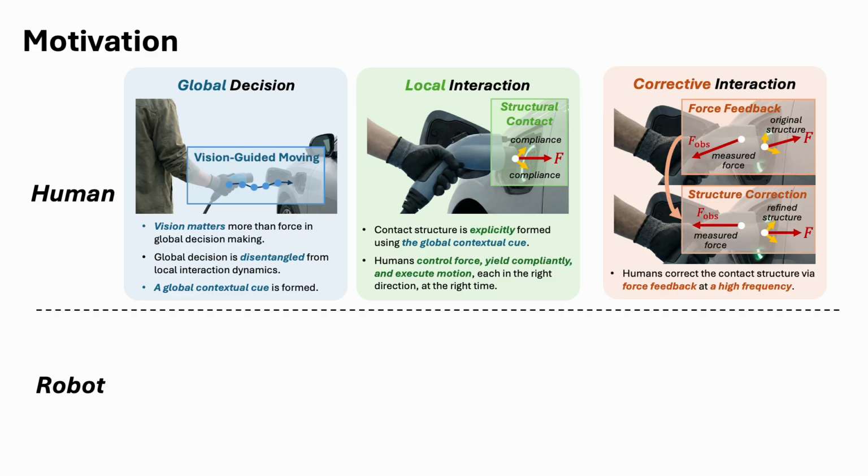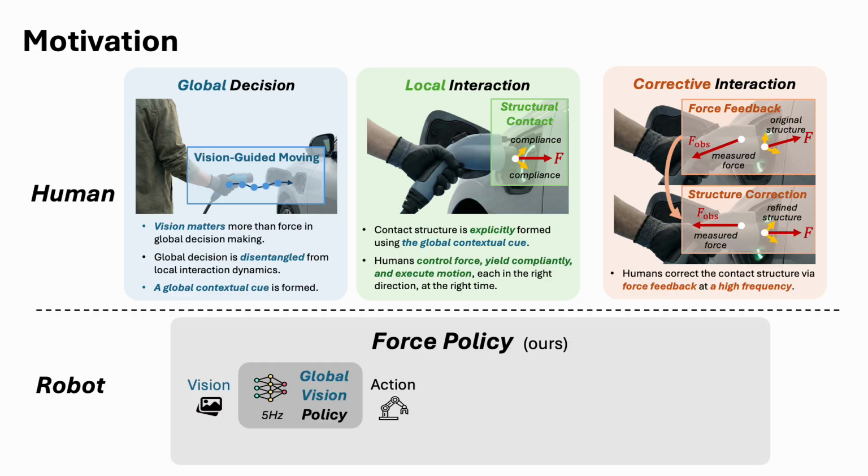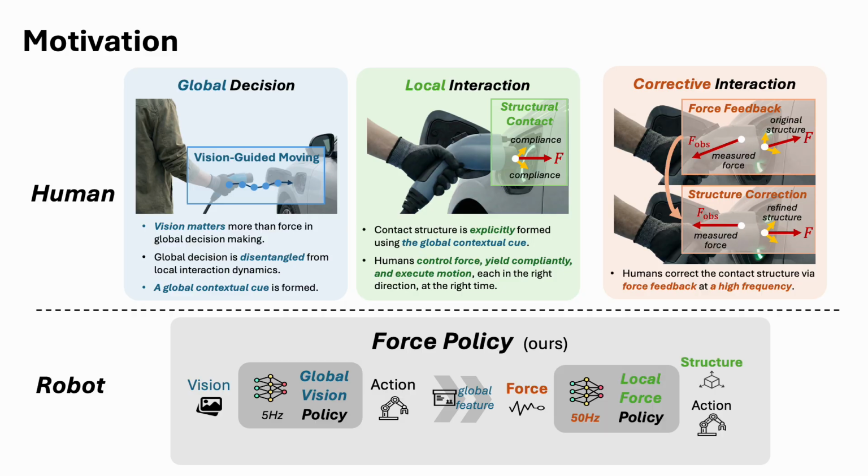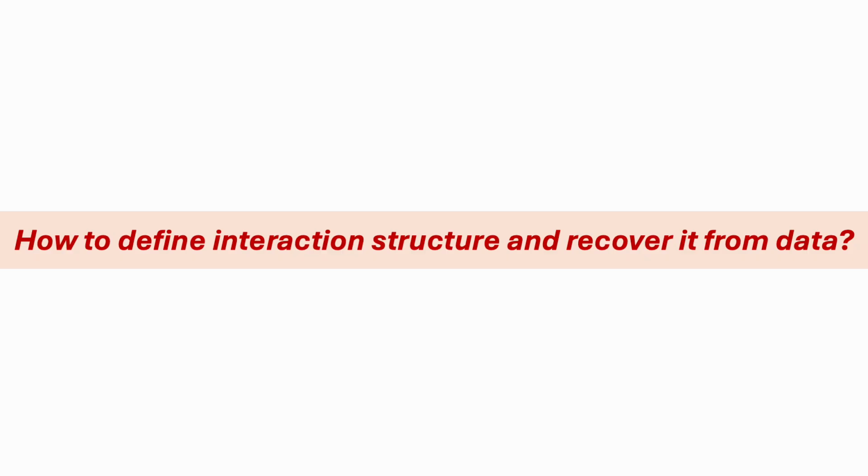Inspired by this process, we design a force policy that uses a general vision policy for global guidance in free space, and a high-frequency force policy to explicitly regulate the interaction structure during contacts. So the first question is, how do we define interaction structure and recover it from data?